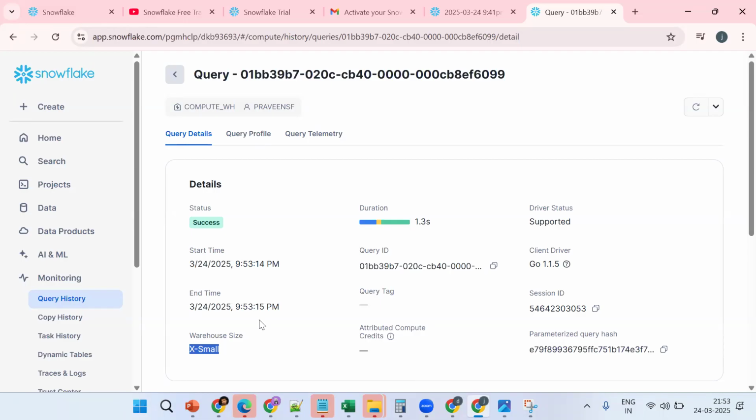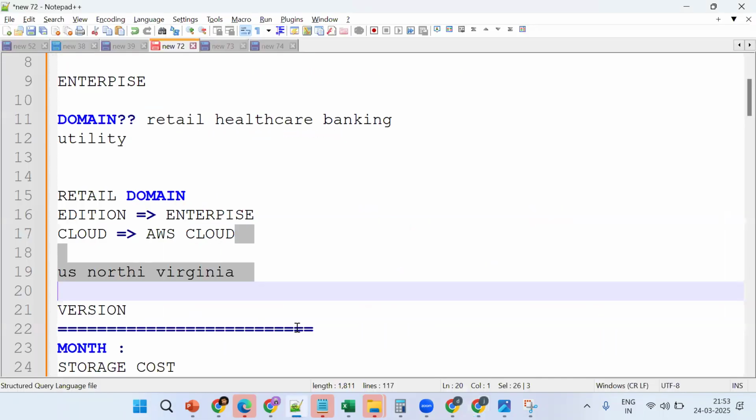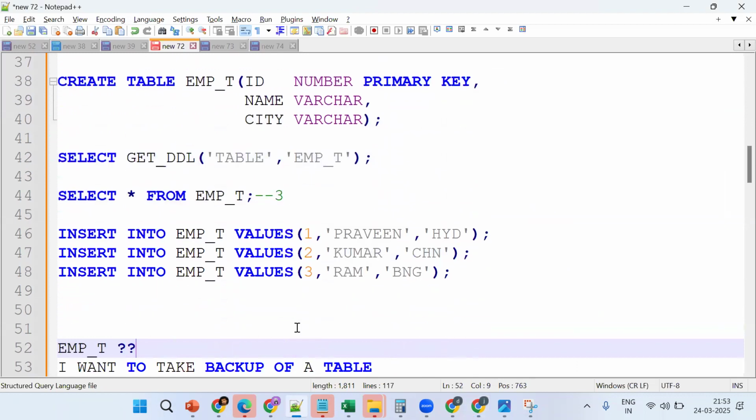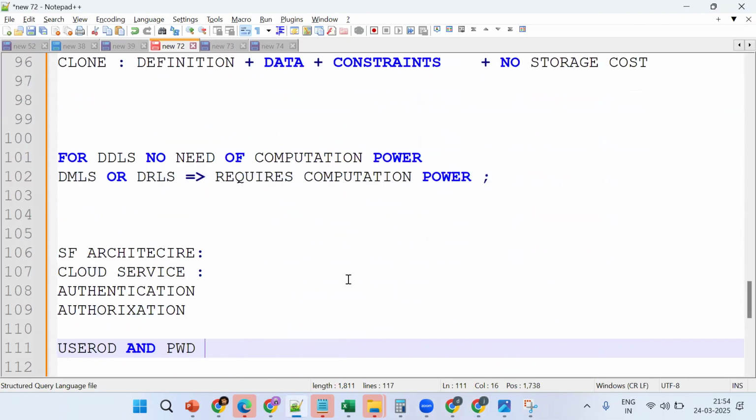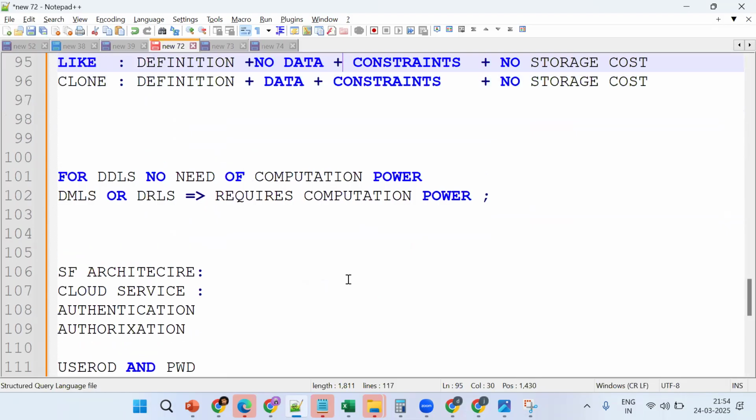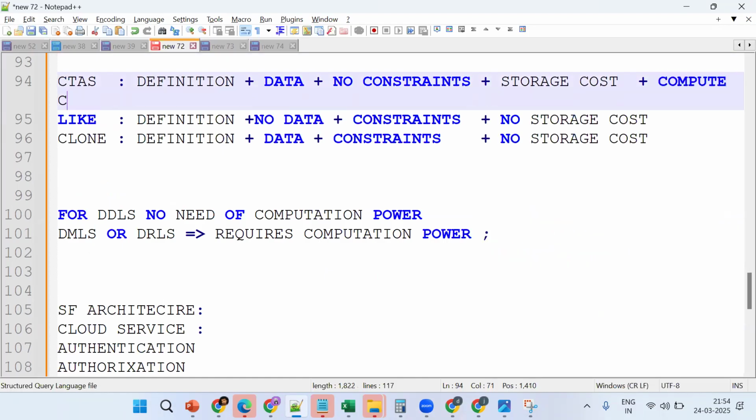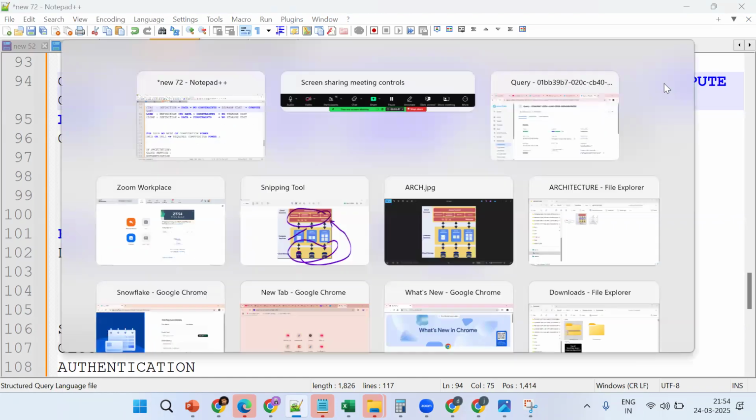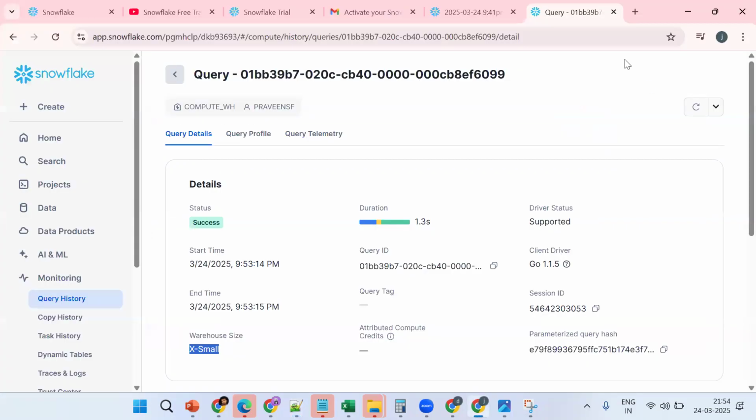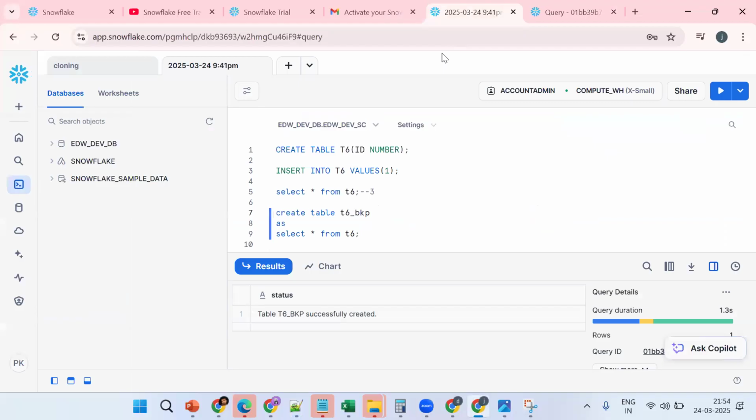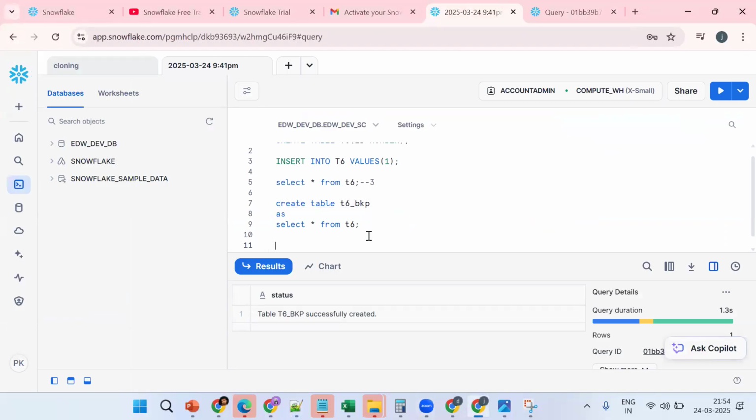One more time I'll try to explain. So remember, does CTAS require computation power or not? Yes, it is required. How to confirm? Compute cost required. Any guess? Required or not required? Why not required? Because we see the same data.